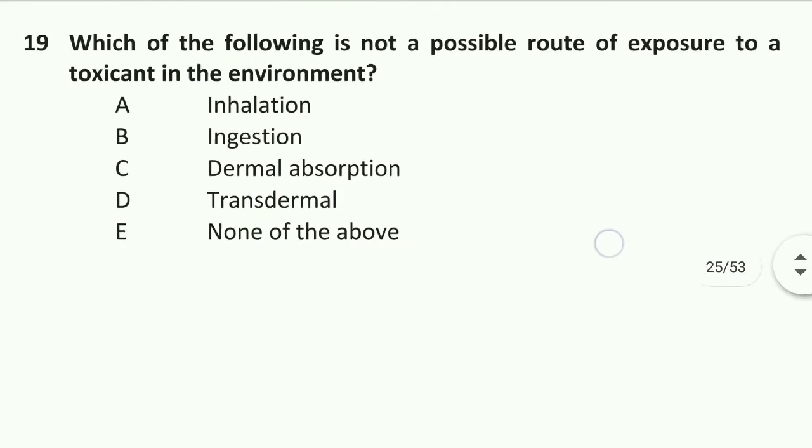Next question is which of the following is not a possible route of exposure to a toxicant in the environment? Transdermal. Transdermal is not a possible route of exposure to a toxicant in the environment.